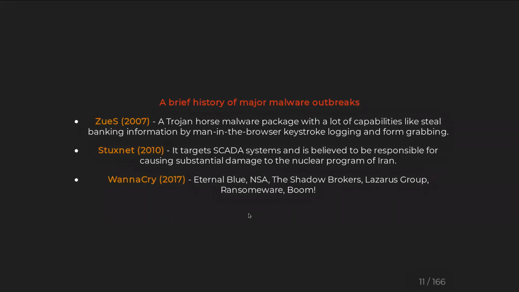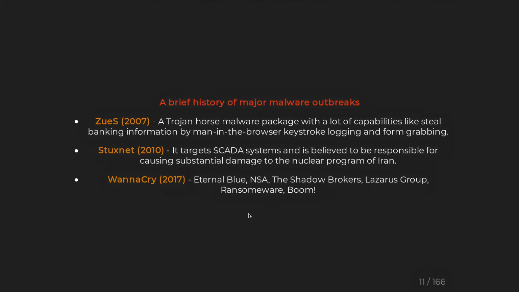The WannaCry, everybody knows about it. It was EternalBlue, which was developed by NSA. It was made public by the Shadow Brokers, an anonymous team of hackers, and they made a ransomware out of it, and it was everywhere.